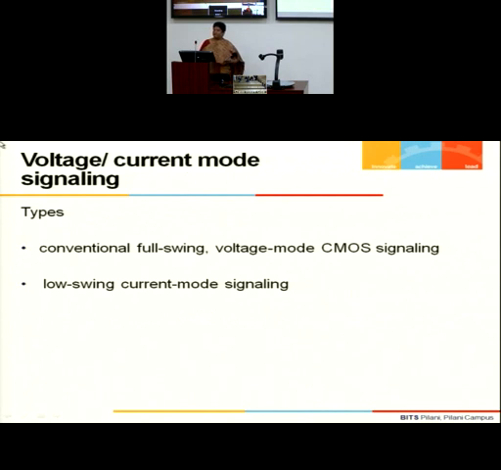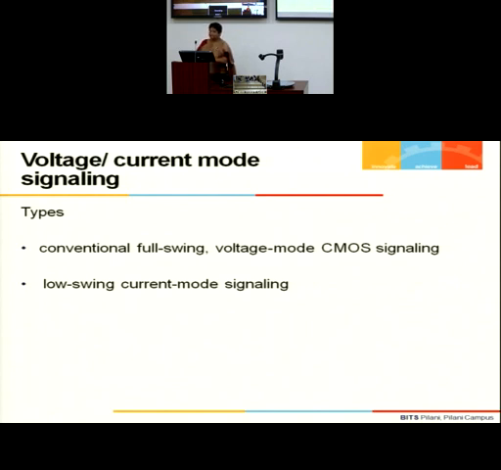As I said, physical quantities we start with. So two very basic signaling conventions I am going to teach you, to give you an understanding of these two. That is our normal conventional way in which we have a full swing approach, a voltage mode CMOS signal. So my signal is transmitting from 0 to VDD, and it is in the form of a voltage.